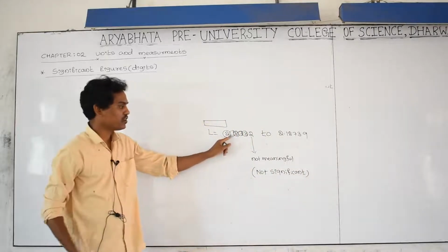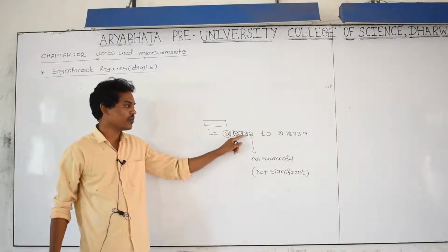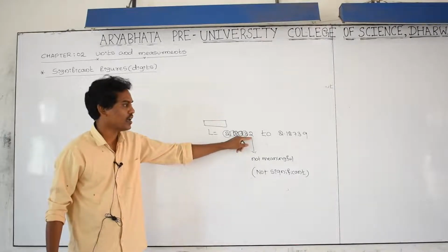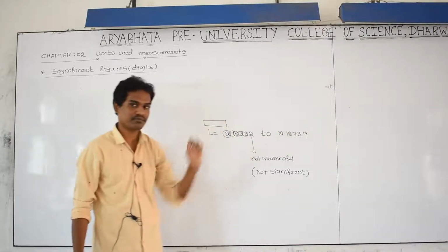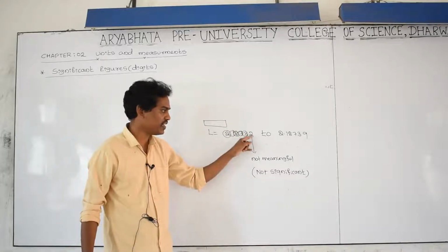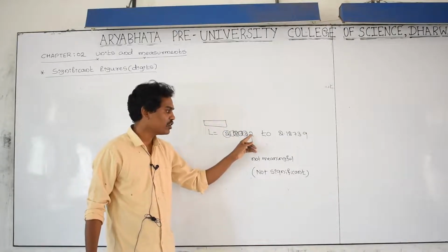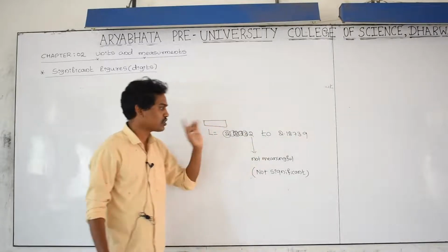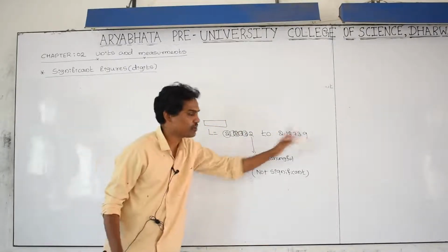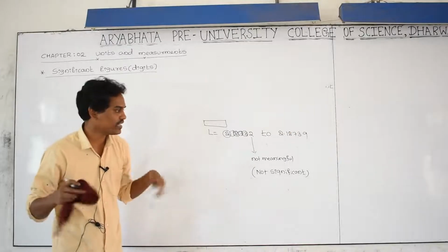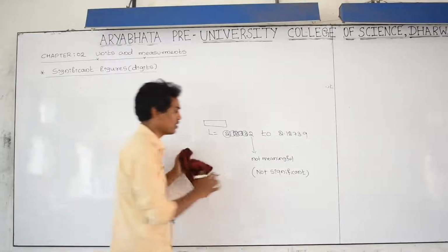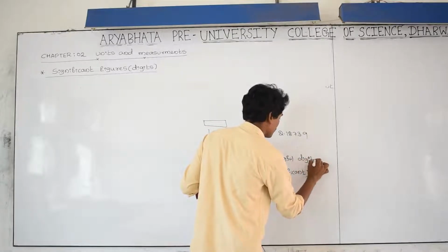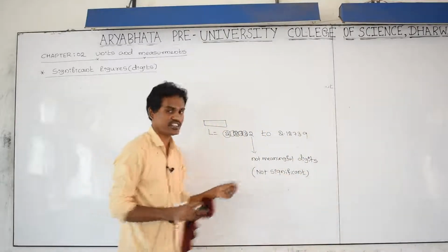This is meaningful, this is meaningful, but this one is varying. I am not sure about this digit. It may be 2, it may be 3, it may be 4, it may be 5. This number is varying from 2 to 9. That's why I am not sure about this number, and they are not meaningful digits. Non-meaningful digits are also called non-significant digits.